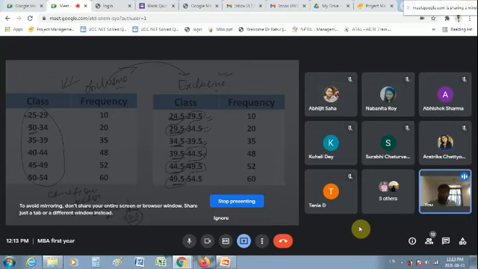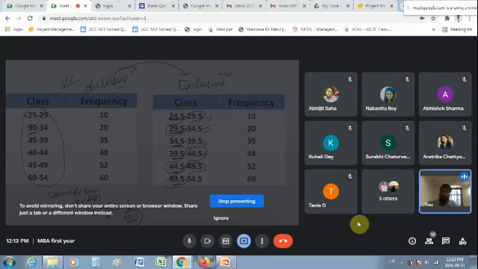So this is all we have done. I think this is the last slide. With the basics of statistics, the basic understanding of statistics: what is data, what are the different classifications of data, what is a variable, what are the different variables, what is a continuous variable, what is a discrete variable and all that. So that is all for today. In the next class, we will be moving forward to some of the other basic topics.